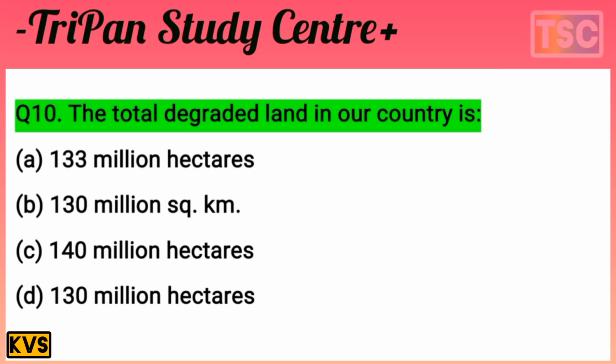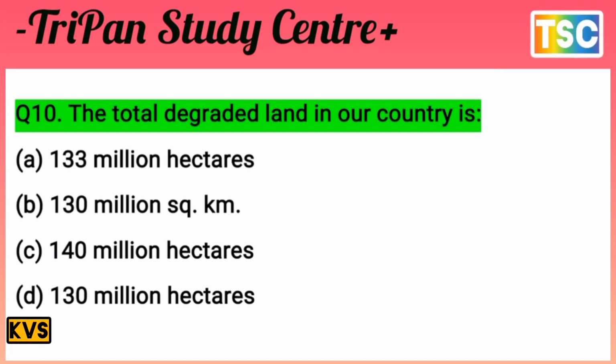A, 133 million hectare. Second, B, 113 million square kilometer. And C, 140 million hectare. And D is 130 million hectare. That's important. So first of all, take a few seconds and test your knowledge.